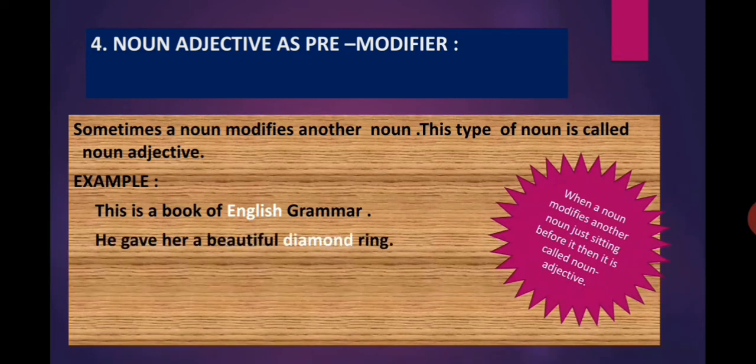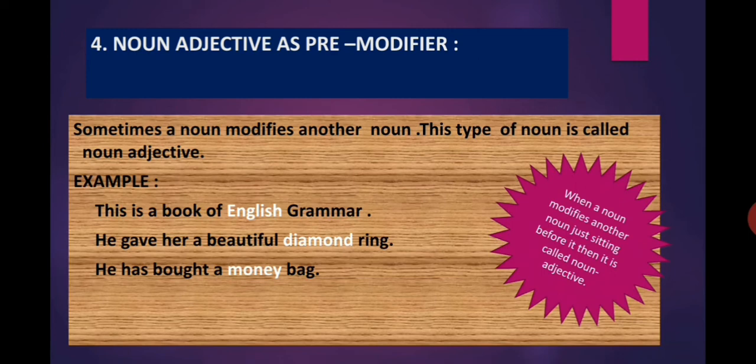He gave her a beautiful diamond ring. Here in this sentence, diamond is a noun and ring is a noun also. But the noun diamond is giving more information about the noun ring. So, diamond is a pre-modifier.